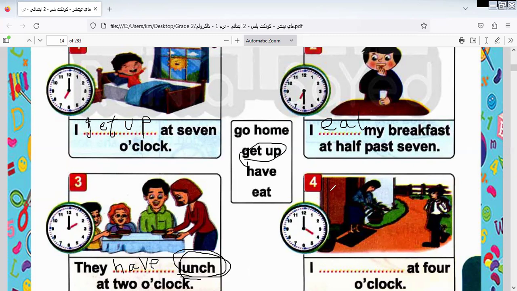Okay. I space at 4 o'clock. I go home. So the answer will be I go home. Okay. Now we know every sentence here in this part. Let's continue the rest of the lesson.